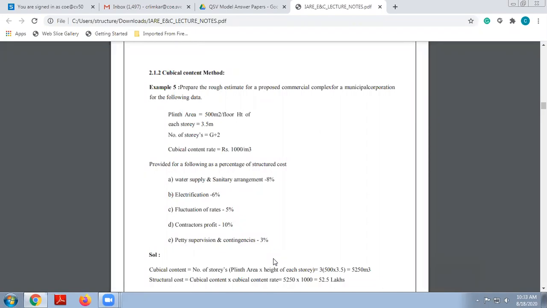Please note down the problem in your notebook. If you are having any doubt, you can still ask me. Please note down the problem. If you have not noted down the problem, note down the solution also.